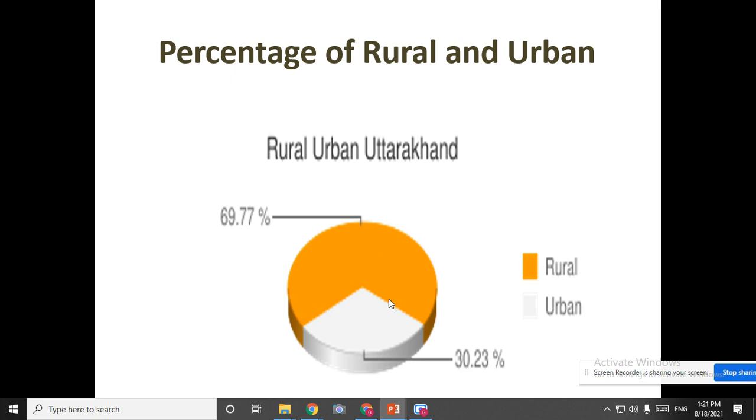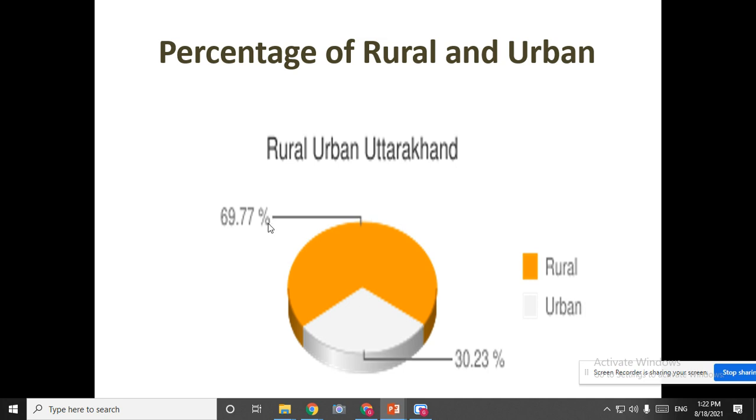So children, here you can see a big circle which is forming our complete Uttarakhand. In that, the yellow portion is for rural areas. That is the village part. It is making totally 69.77% of rural Uttarakhand. And for urban, this white part, can you all see the triangle part? It is meant for urban.